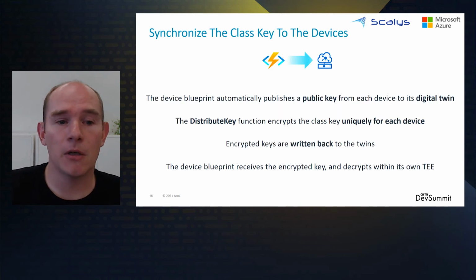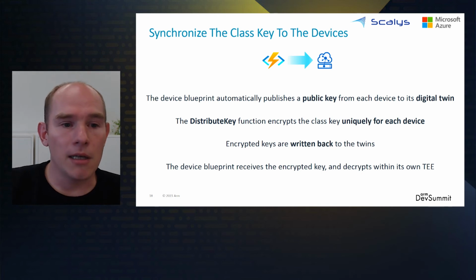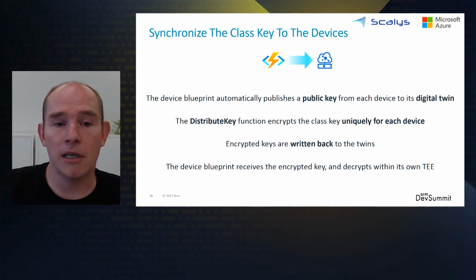The second step of the confidential deployment of our Enclave is to provide a way for the device to securely retrieve this class key. The class key is wrapped using the public key of each device. This is done by the distribute key function. The class key can be only unwrapped by the package installer running on the device as a system-level trusted application. This means the key is never exposed to the untrusted environment.